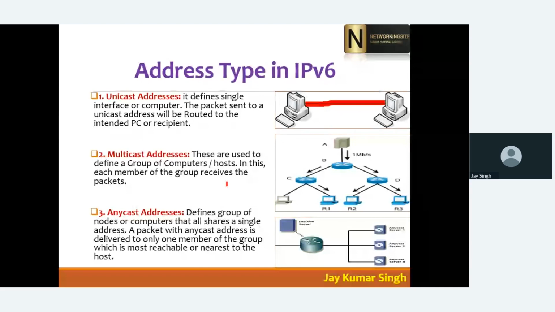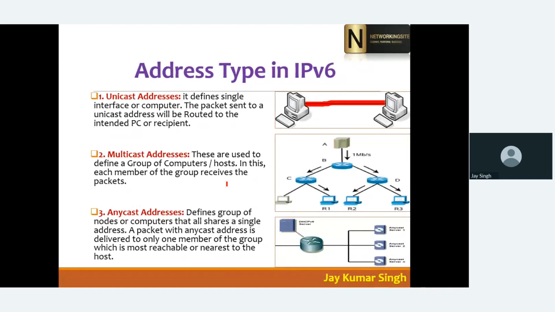Multicasting means what? Suppose in our class we are 10 students. I can say, okay, who is from Banjul? So I'm addressing specific people. I'm not addressing all people of Gambia.